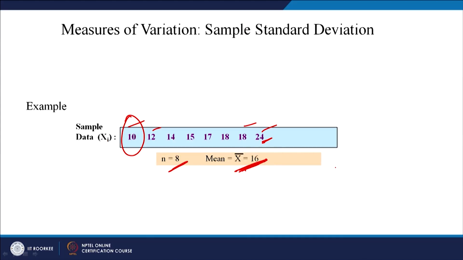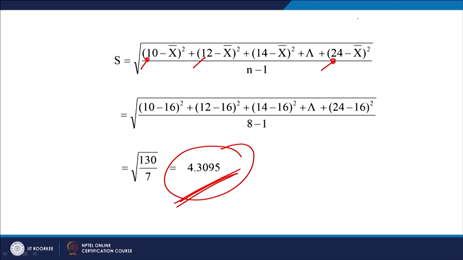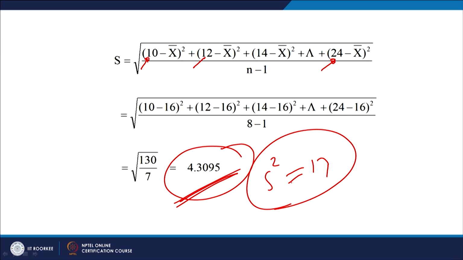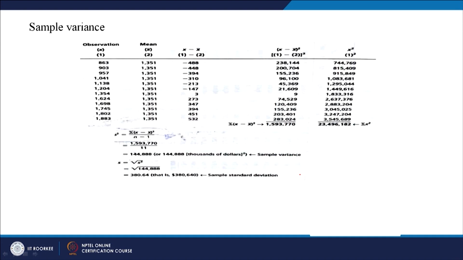Let us take one more example on sample variance. In fact, in this example, we have calculated sample standard deviation first and then sample variance. So, it would be around 17 if you take the square of this. So, sample variance is approximately 17. Let us look at another example. We will calculate sample variance.